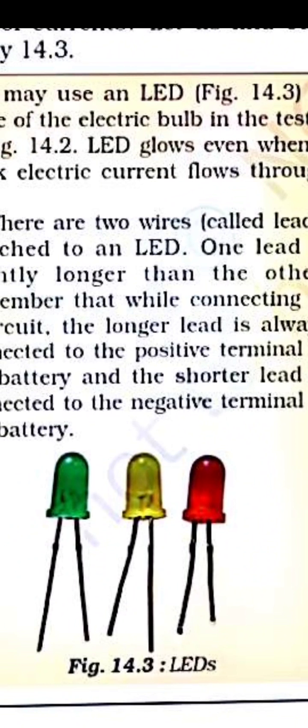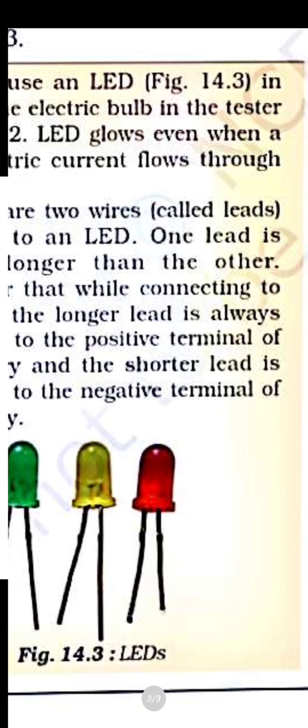If you take a small battery at home, you can try it out. Connect the positive terminal and the negative terminal to the LED. And how will you know which is positive and negative? LEDs have two leads. These two wires you can see at the bottom of the LED are the leads, one positive lead and one negative lead. One is a shorter wire and the other is a longer wire. The longer one is the positive one, and the shorter one is the negative one. So when we connect these to the positive and negative terminals of the battery, it will glow.